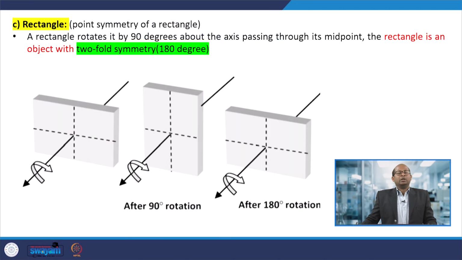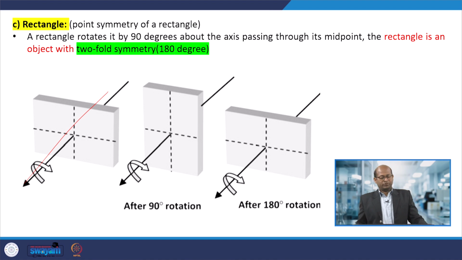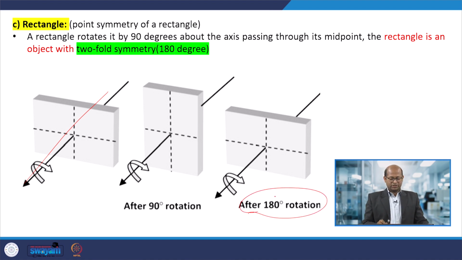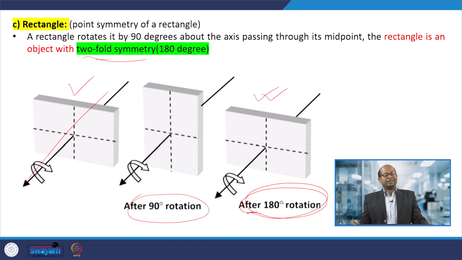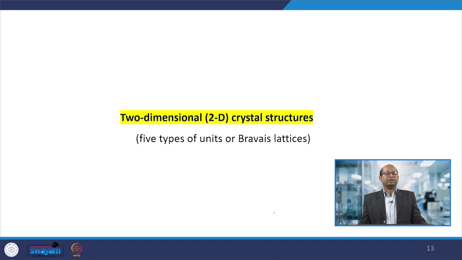Similarly, we have a rectangular geometry. Initially the structure is a rectangle. If we rotate it by 180 degrees, then we get a similar structure, so this type of symmetry is present. If we rotate by 90 degrees, the structure is different, but after a 180 degree rotation, that is two-fold rotation, we get the similar structure.